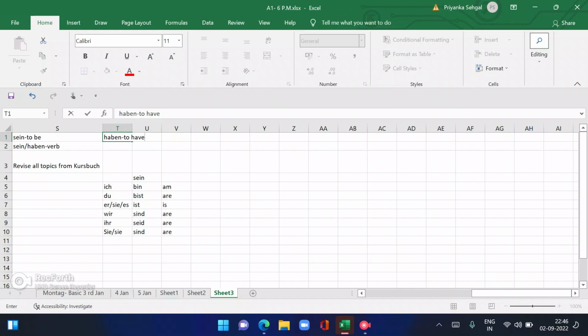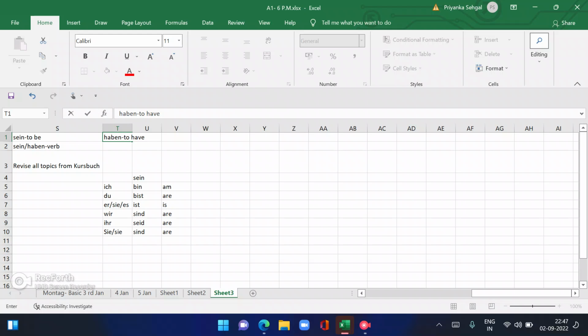So ich is, as I told you, I; du is you, informal; er, sie, es is he, she, it; wir is we; ihr is you all; Sie is you formal; sie is they. For detail, I have told you personal pronouns in the last class. If you want to understand in detail, you can go through the last video. Okay, now we will do the sein conjugation.